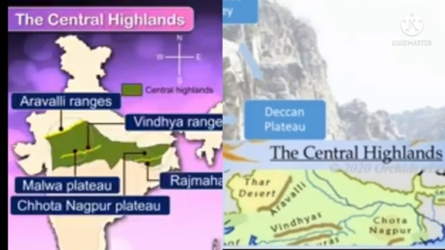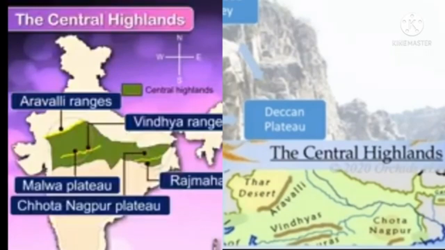The Malwa Plateau has the Aravalli Hills and the Vindhya Hills. The Aravalli Hills towards the north, the Vindhya Hills towards the south. Very good. This Malwa Plateau includes parts of Rajasthan and Madhya Pradesh.